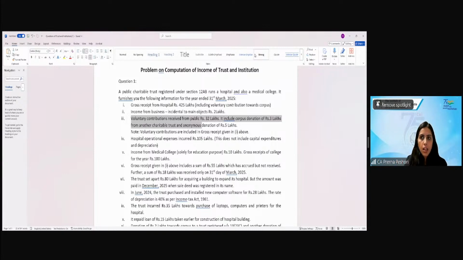We have to take 29 lakhs, ma'am. 29? How 29?